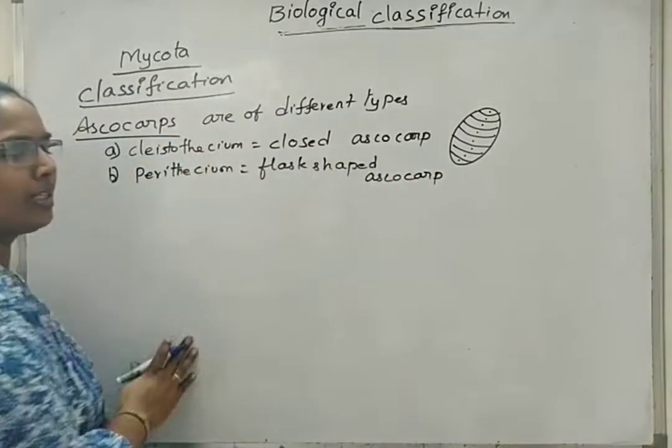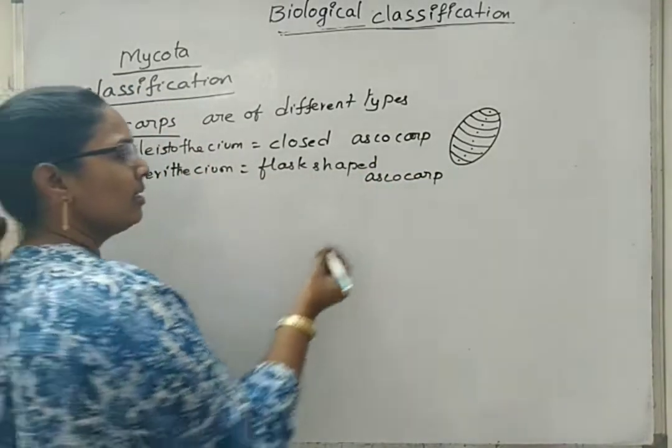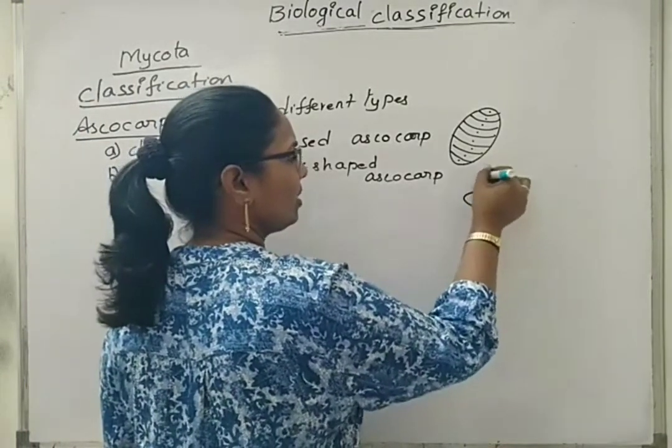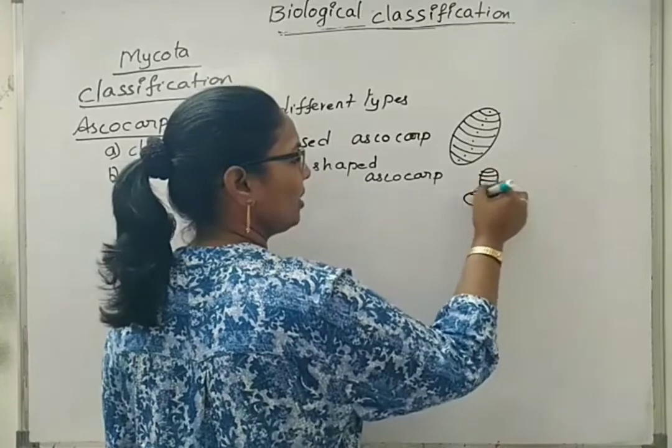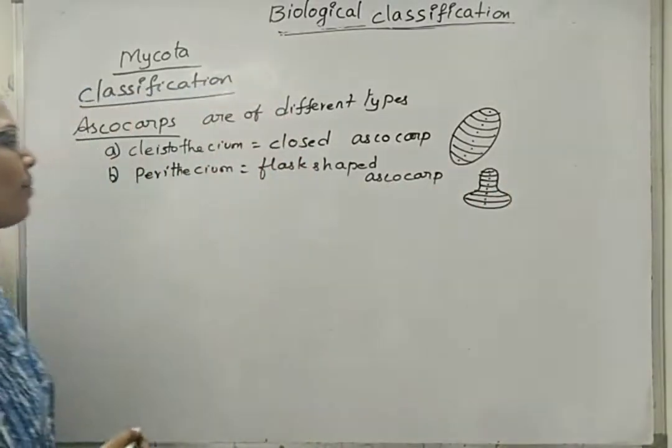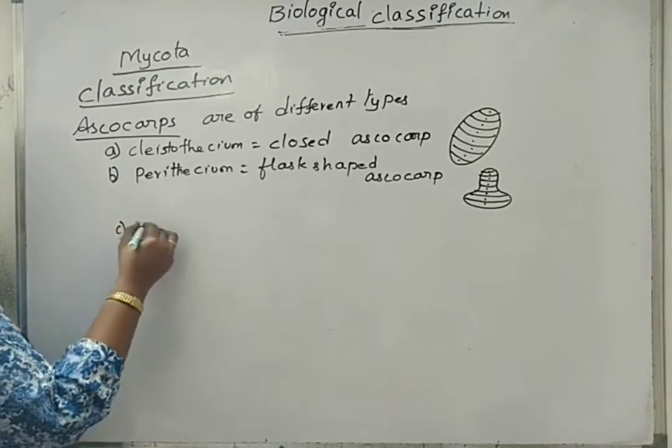The first one is the closed one; we can say it is oval shaped. So here again the shape changes. Flask shaped: 1, 2, 3, 4, 5, 6, 7, and 8. Next, another one, apothecium.